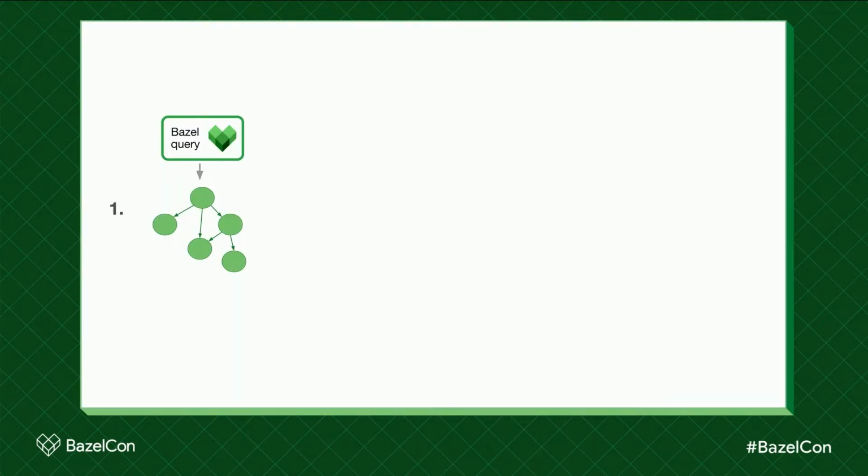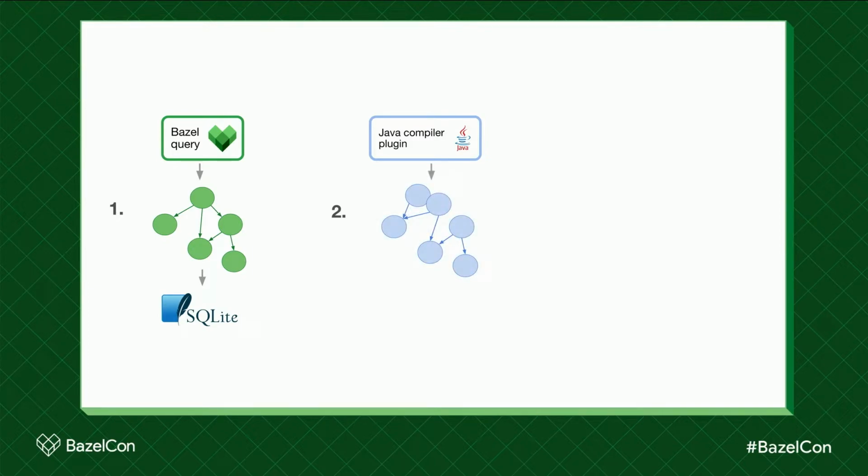So the first thing that we need to do to find unused dependencies is get the Bazel dependency graph. I think John and Carl from Spotify talked a little bit about this, but we use Bazel query to get the Bazel dependency graph, and then we put that in our database. And then we need to get the Java dependency graph, so we use a Java compiler plugin to get the Java source dependency graph, and we put that in our database.